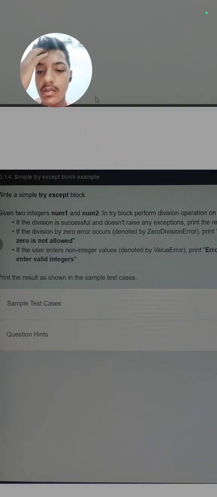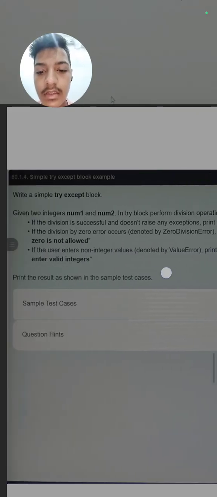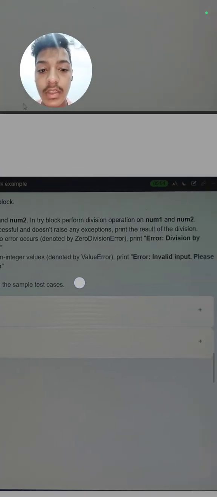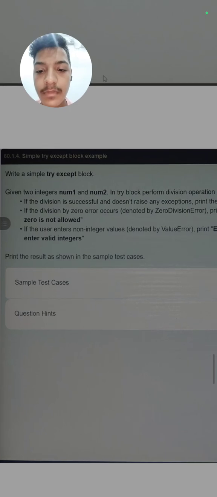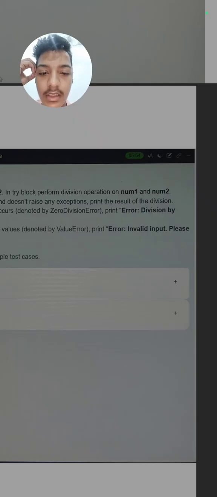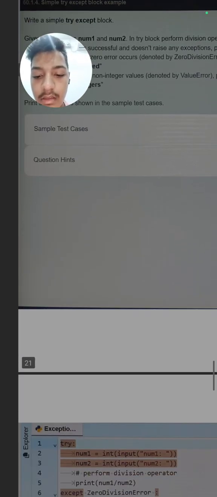But if a division by 0 occurs, that is ZeroDivisionError, print the error: division by 0 is not allowed. It means if num2 is 0, we have to print this message. If the user enters a non-integer value, we should print the message: invalid input, please enter a valid integer.